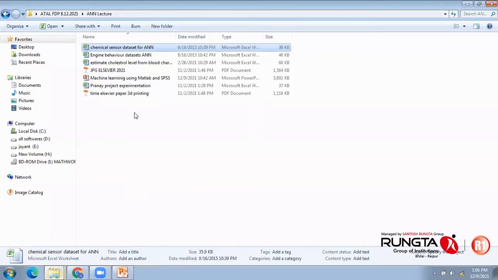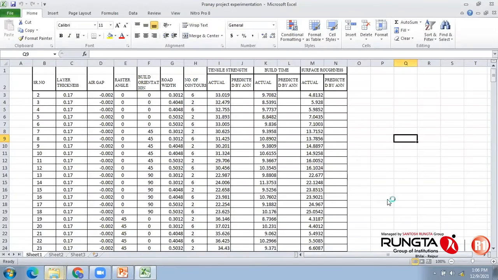Or to put it in a simple way, this is one of the experimentations we have done in our Siemens Center of Excellence for the fused deposition modeling based 3D printing process, and we have a Scopus indexed paper on this also. Suppose this must be the final output of an experimentation, wherein layer thickness, air gap, raster angle, build orientation, road width, and number of contours are actually the inputs. Then tensile strength, build time, and surface roughness are the outputs, which we have already recorded against these parameters. So the inputs are available and the outputs are also available.